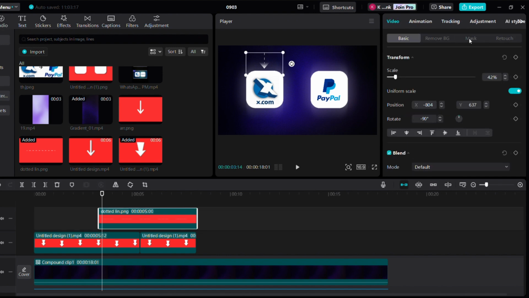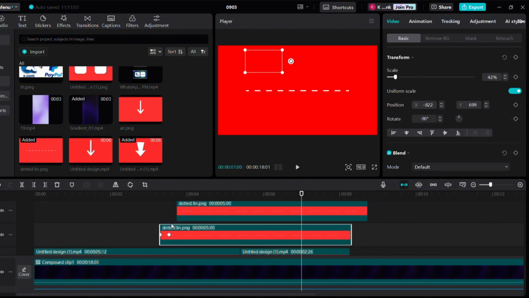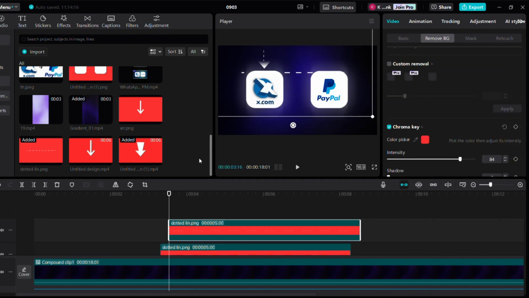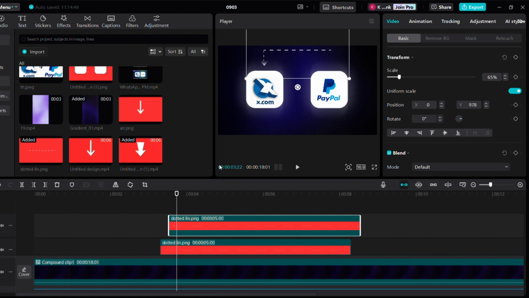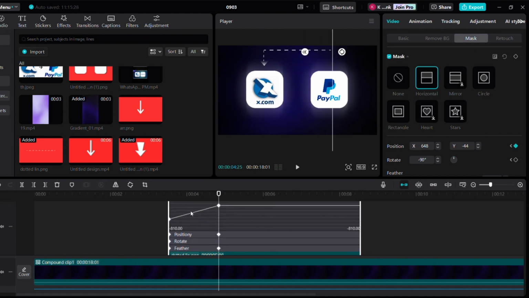Now select the dotted line clip and go to Mask option and select Horizontal Mask. Animate it using keyframes so it should look like this. Now bring another dotted line and do the same animation. Place this clip at the second keyframe of the another dotted line clip and remove the background. Decrease its size to 65 and place it like this. Animate it using keyframes, using horizontal masking. Increase its feather and smoothen the animation using keyframe animation.